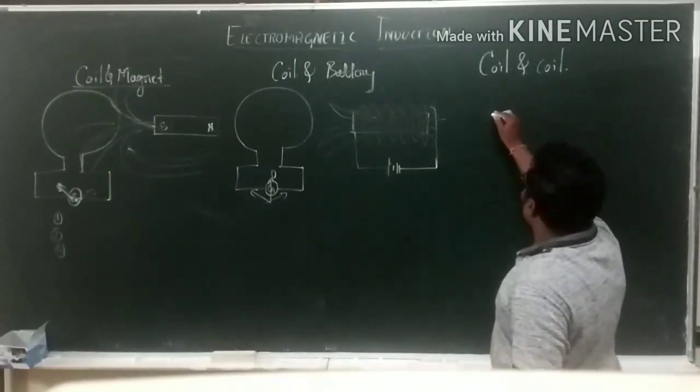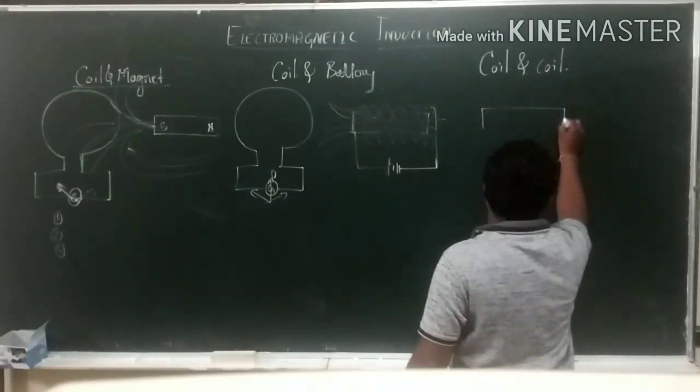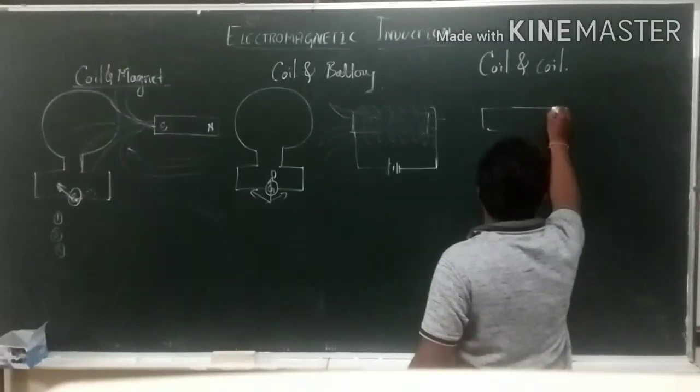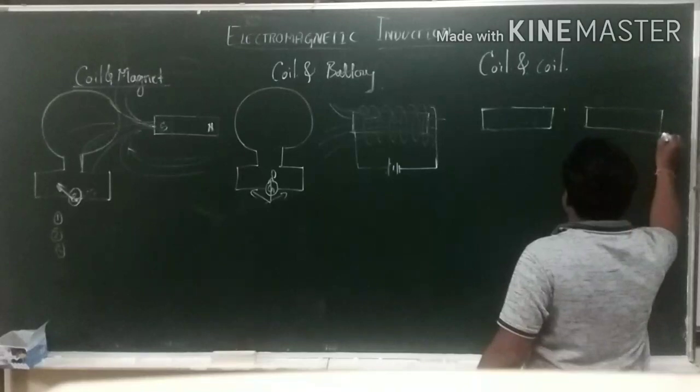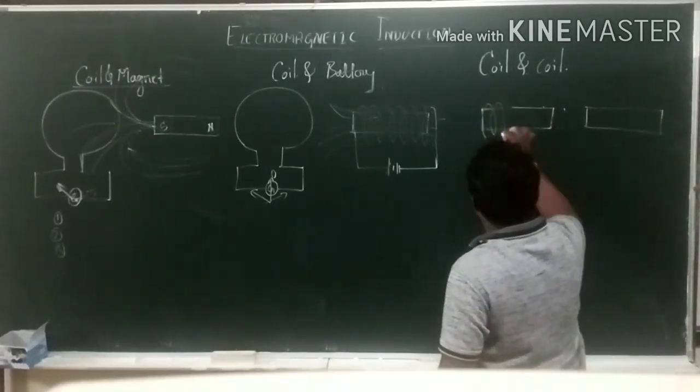Okay. Now he took two coils which are wounded on a wooden bar. Is it? He took two coils.